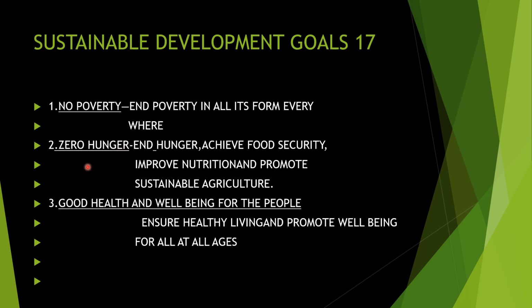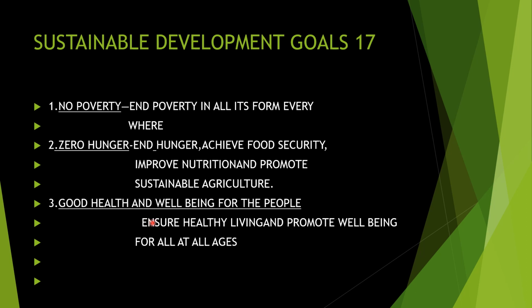Next is zero hunger. Zero hunger means end the hunger. Achieve food security. Food security has to be given in all the countries, to improve the nutrition and promote sustainable agriculture. That is, to promote agriculture in that area so they will get enough food and nutrition, and we can stop the hunger, and poverty can also be stopped there. So zero hunger is the second goal of the sustainable development.